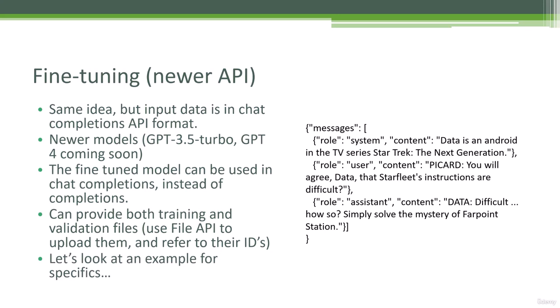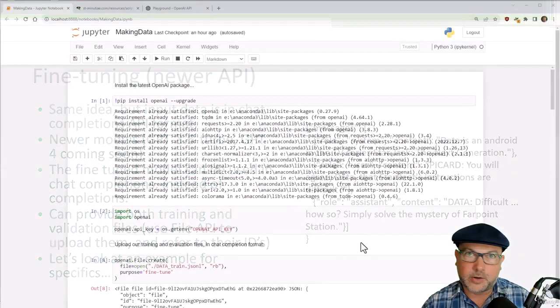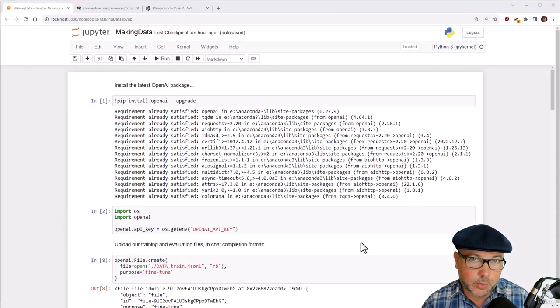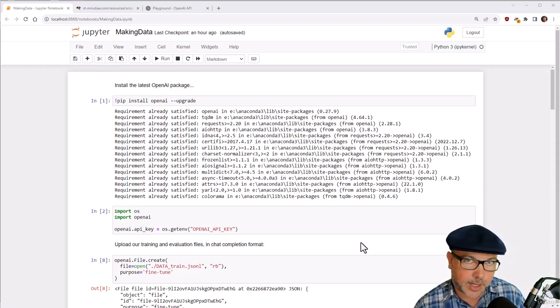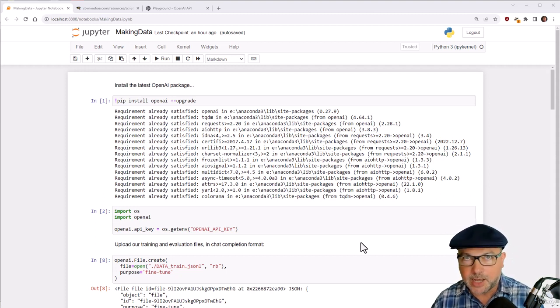So let's dive into an example and actually make Data for real, a real AI based on a fictitious AI using OpenAI. So for fun, we're going to use the new OpenAI fine-tuning API to fine-tune GPT 3.5 and create our own real AI version of Data from Star Trek, based on the fictitious Data from Star Trek. So we're making a real AI based on a fictitious AI. What a time to be alive, right?